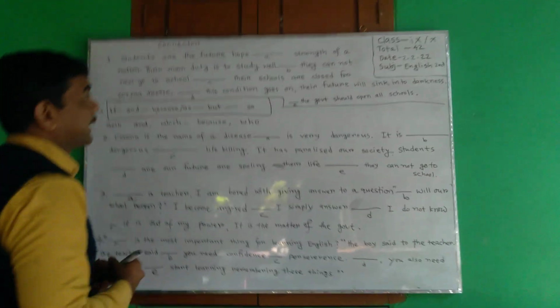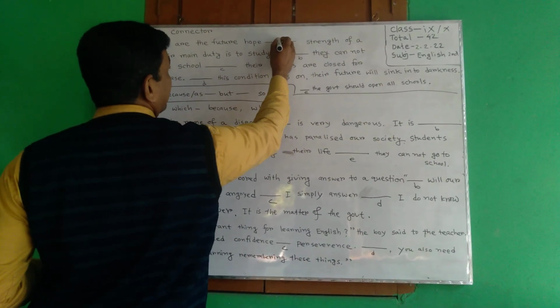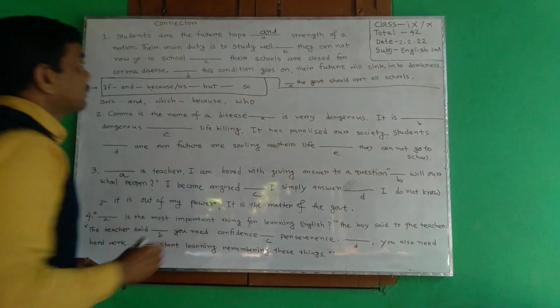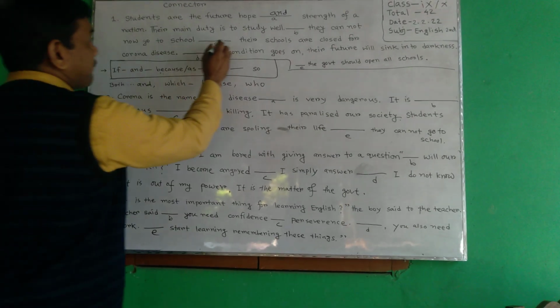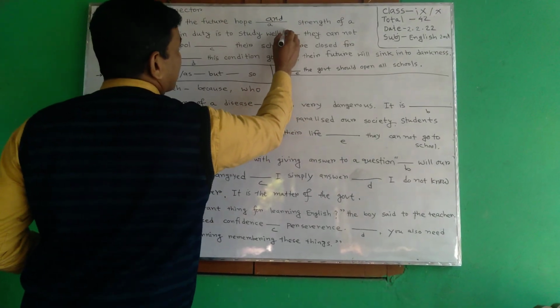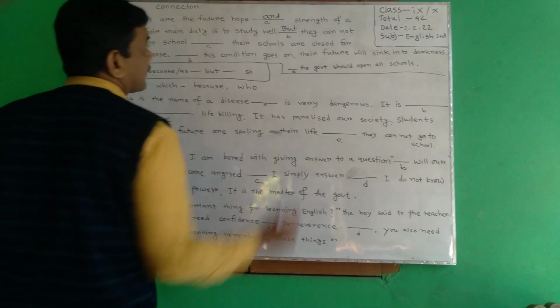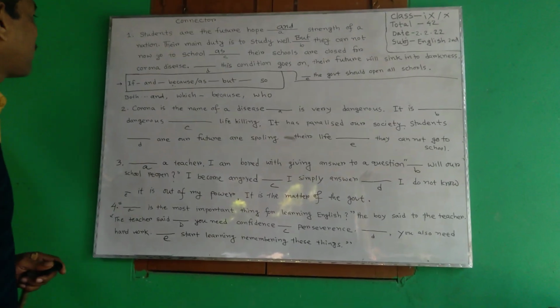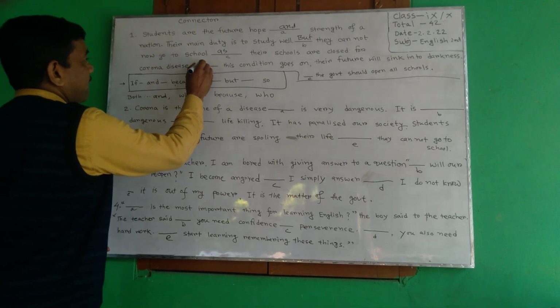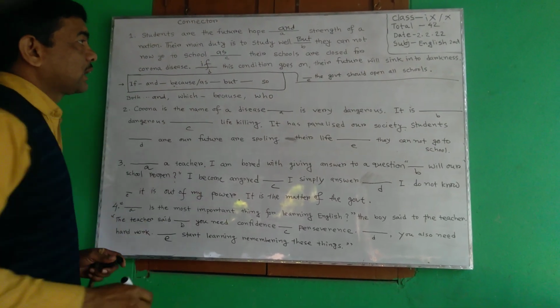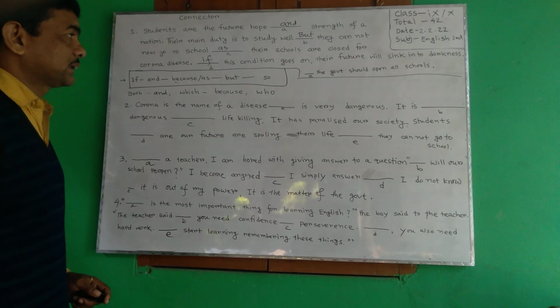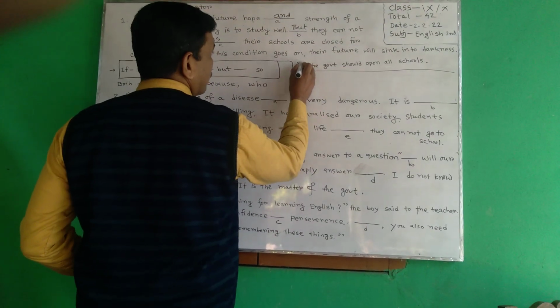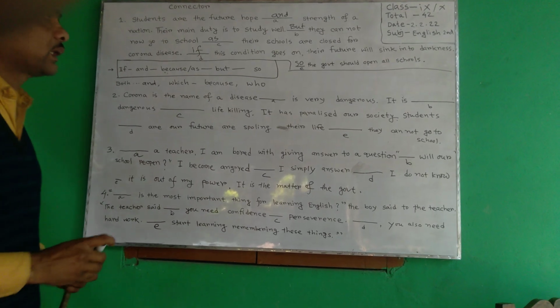Here, these students are the future hope. Again, here we can choose and future hope and strength of a nation. Their main duty is to do well, but they cannot go to school now because or as their schools are closed for corona disease. If this condition goes on, their future will sink into darkness. So the government should open all schools.